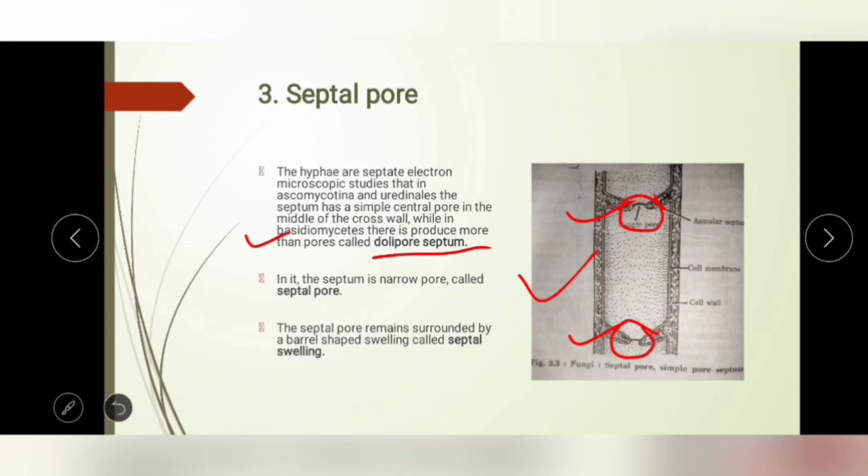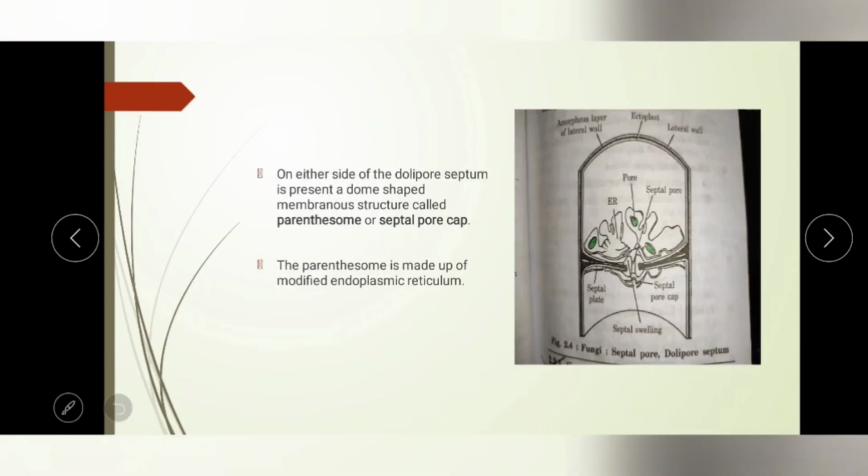In the septum, the narrow pore is called the septal pore. It means this space is called the septal pore. The septal pore is surrounded by a barrel-shaped swelling, called the septal swelling. This is also part of the hyphal structure. In this area the septal pore is present, and a layer surrounds it, so it is called the septal swelling.